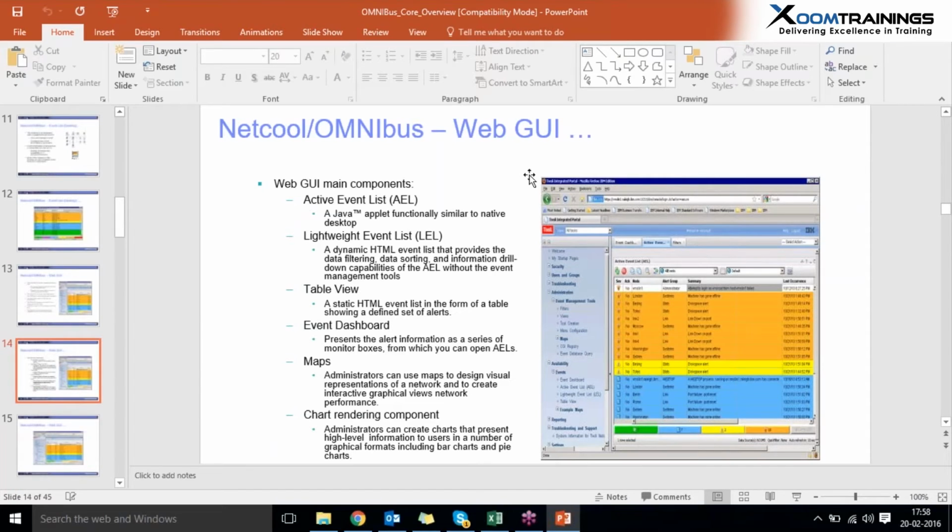And here this WebGUI consists of AEL, that means Active Event List. This Active Event List is a Java applet which shows the event information.